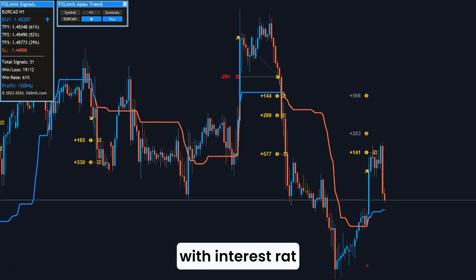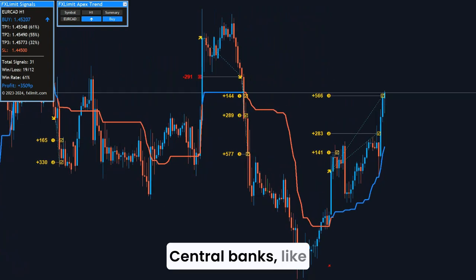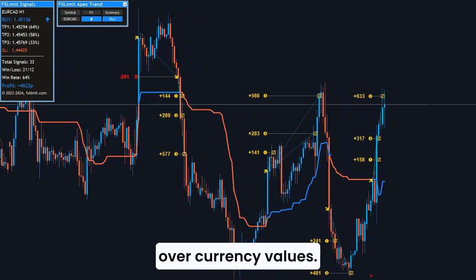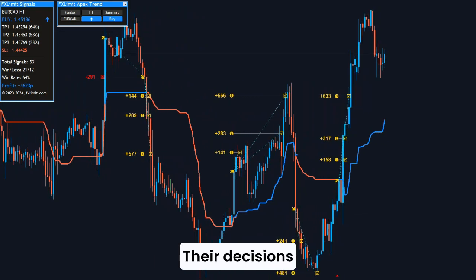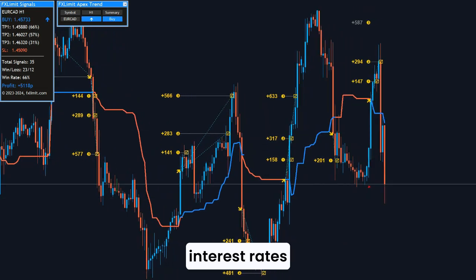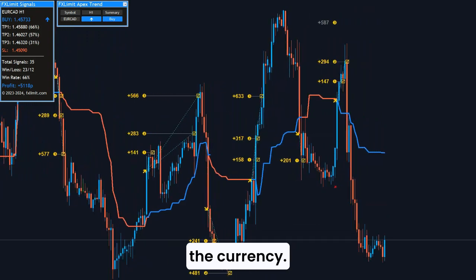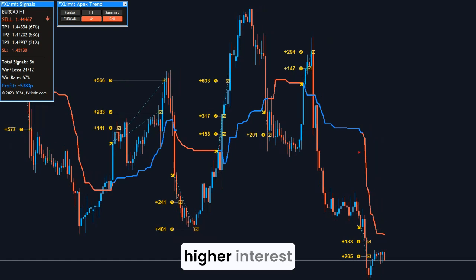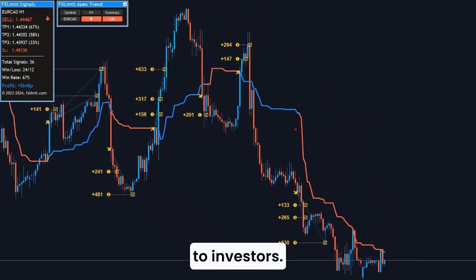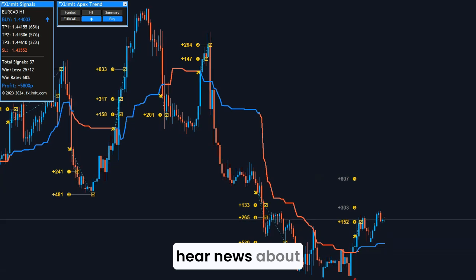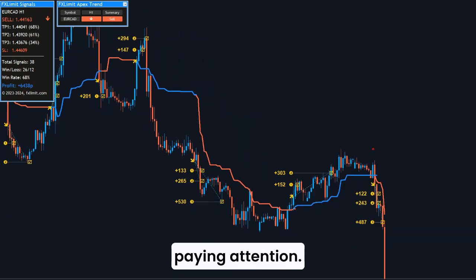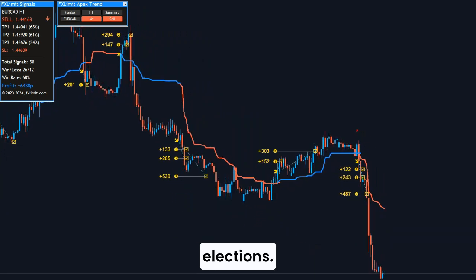Let's start with interest rate decisions. Central banks, like the Federal Reserve or the European Central Bank, hold massive influence over currency values. And guess what? Their decisions are often politically influenced. A government might push for lower interest rates to stimulate growth, which can weaken the currency. On the flip side, higher interest rates, usually to control inflation, can make a currency more attractive to investors. As traders, when you hear news about central bank meetings or statements from policymakers, that's your signal to start paying attention.